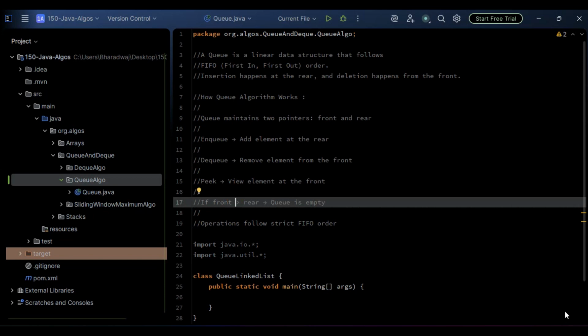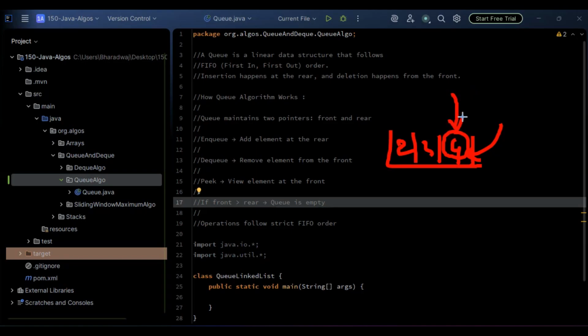And peek, what does peek do? See here, the same example. We have some elements here, 2, 3, 4. If we want to view the element at the front, this is the front element, this is the rear and this is the front. If you want to view and return it, we can go with a peek.